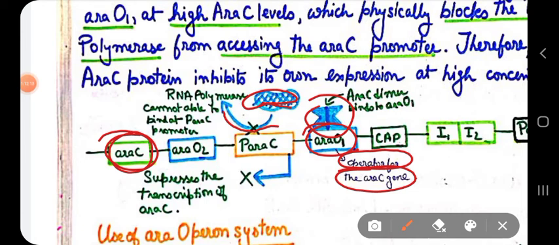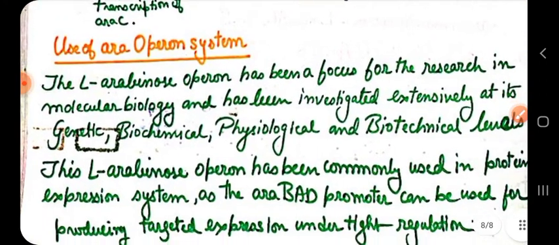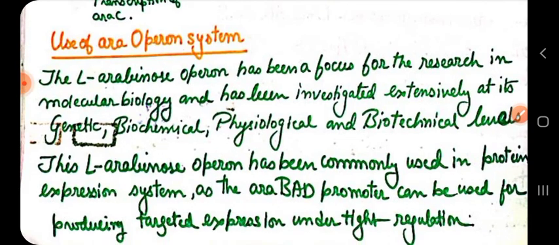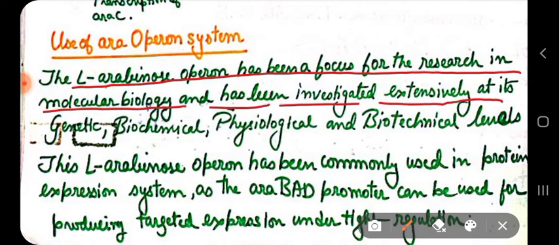But what is the use of this ARA operon system? Well, the L-arabinose operon, as written here, has been a focus of research in molecular biology and has been investigated extensively at its genetic, biochemical, physiological, and biotechnical levels.